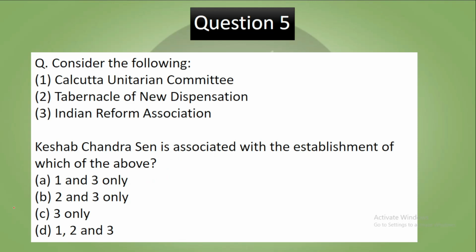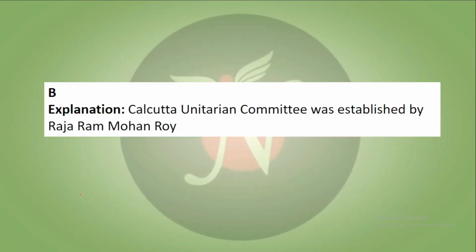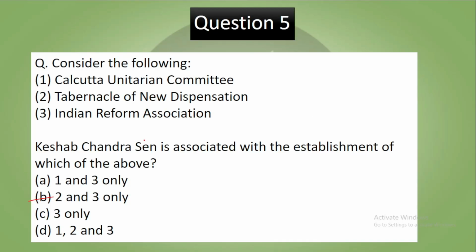So basically the correct answer is B. Explanation: Calcutta Unitarian Committee was established by Raja Ram Mohan Roy. So by elimination you can eliminate this, and these other two were basically established by or associated with Keshab Chandra Sen.